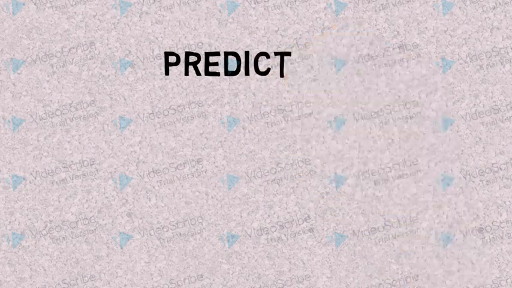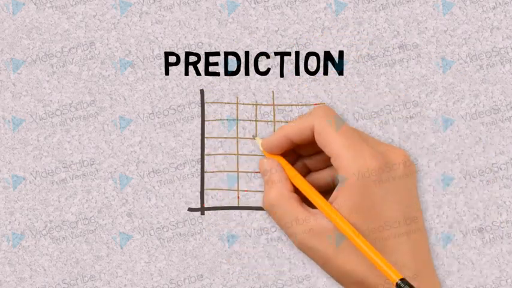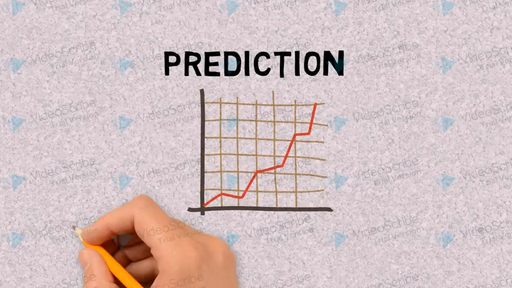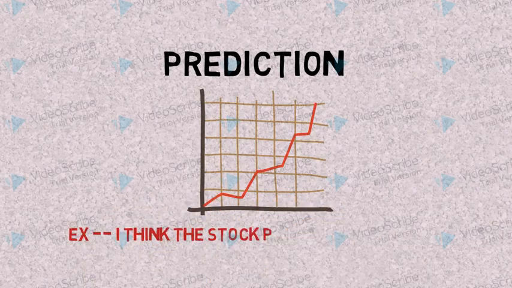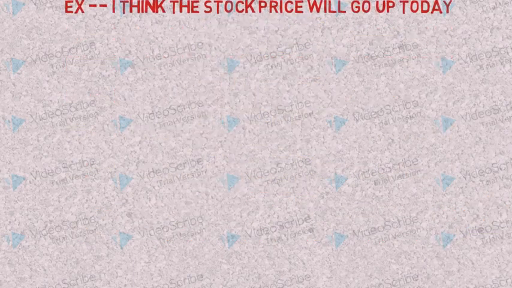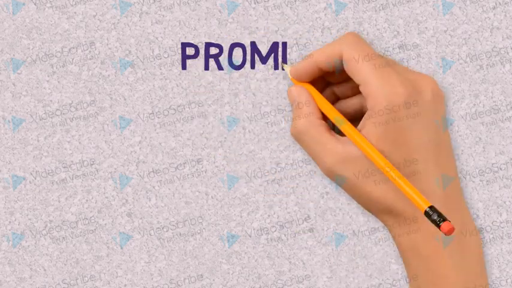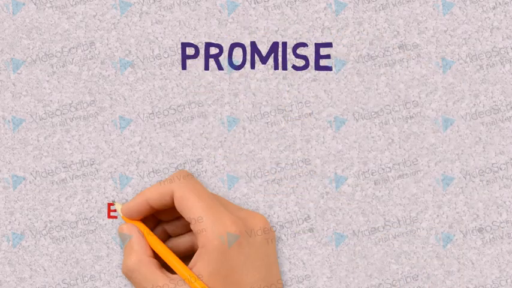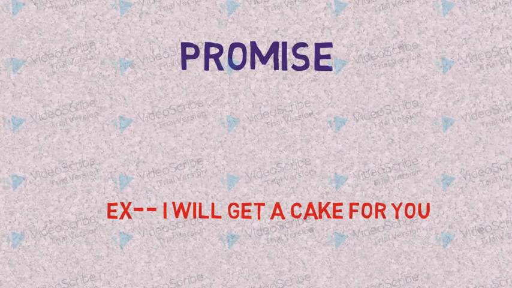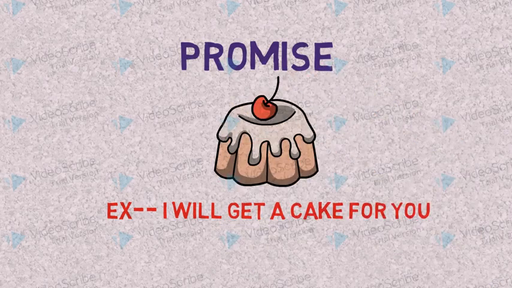So let's talk about the prediction. Prediction is to forecast or to make some estimates. For example, in this picture also you can see, I think the stock price will go up today. So we are talking about a forecast of the stock price. Next is the promise. Promise is a kind of assurance to do a particular thing for someone. So here the person is promising to get a cake for somebody else.